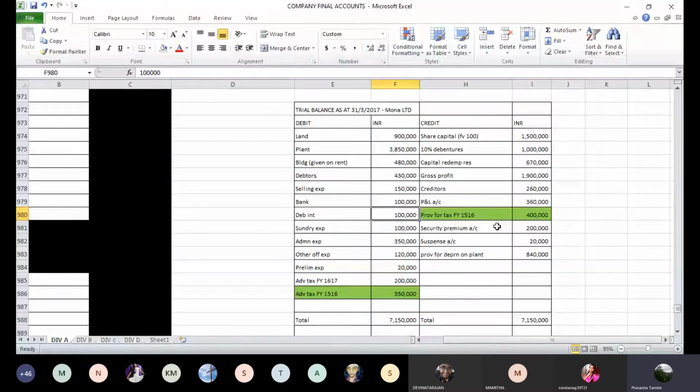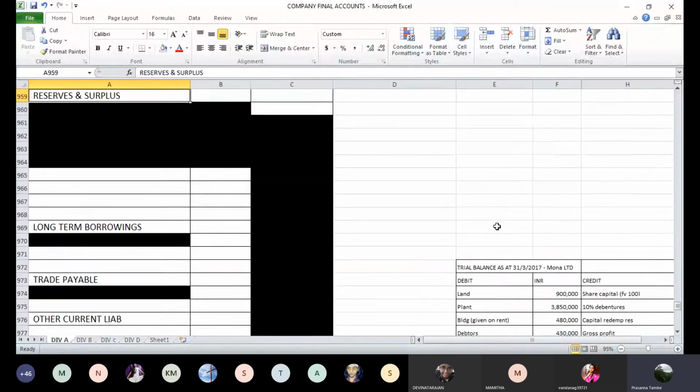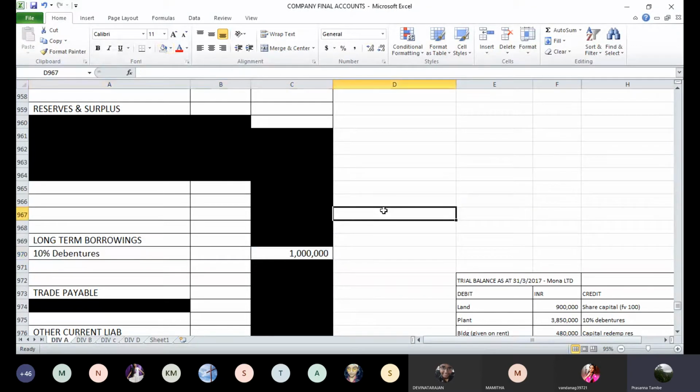We don't know whether these are secured or unsecured. So we can only show them under the long-term borrowing without any information about nature of security. So long-term borrowing, 10% debentures, 10 lakhs.